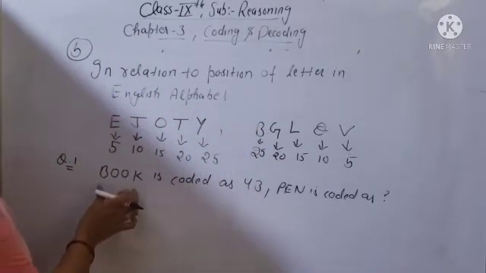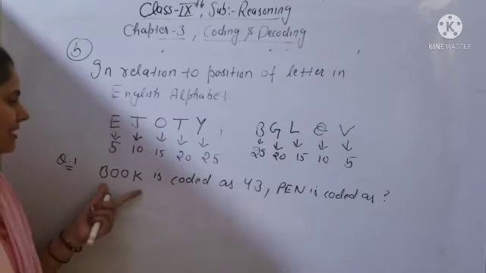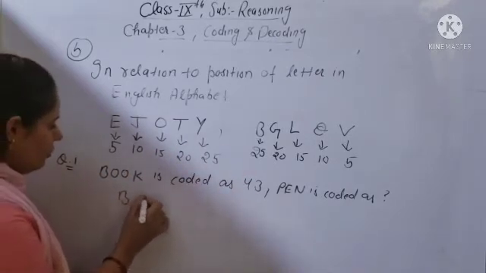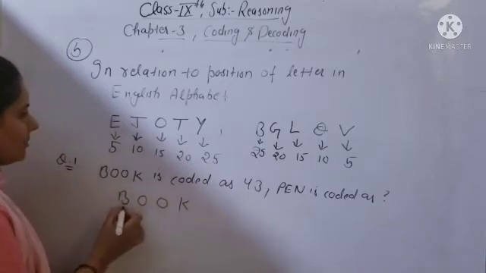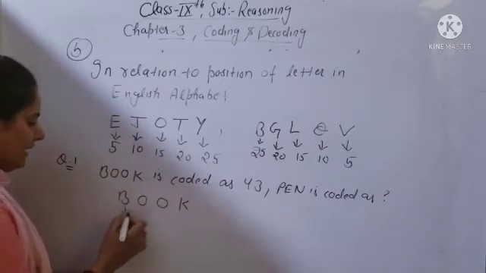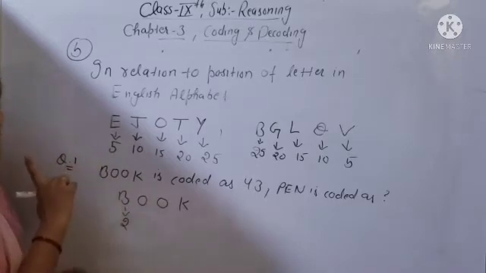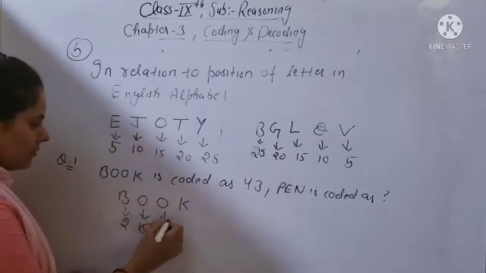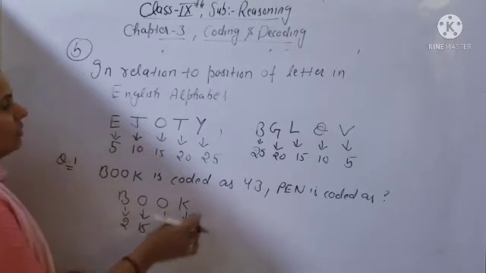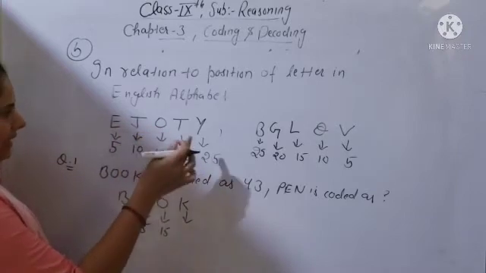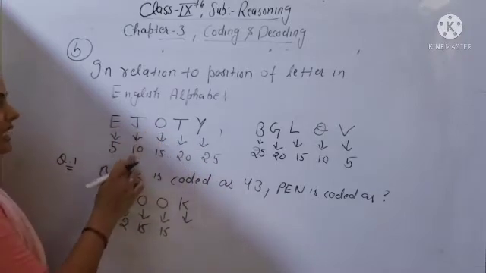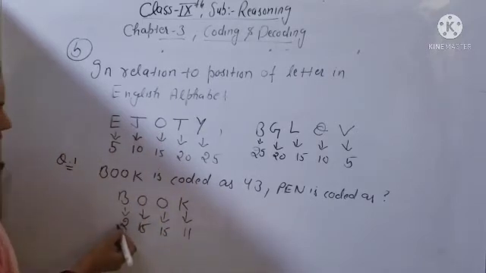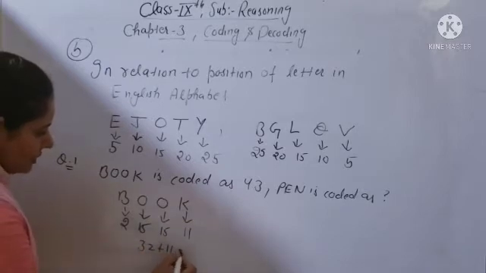Clear? So for BOOK, first of all, you have to check whether you are starting from the left hand side or the right hand side. B is at which place? If you are starting from the left hand side, from letter A, B will be at second place. O is 15th place, this is also 15th place, and K: J is at 10th place, so after J, K will be 11th place. Now you can add 15 plus 15, 30, 30 plus 2, 32, 32 plus 11, so you get 43.